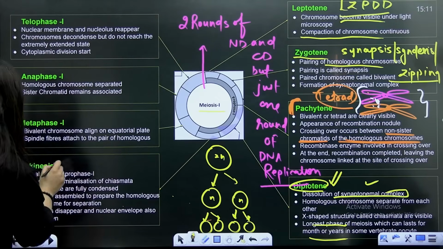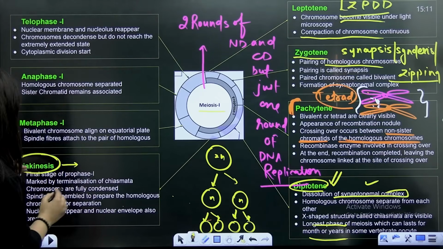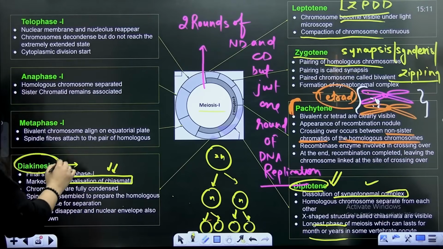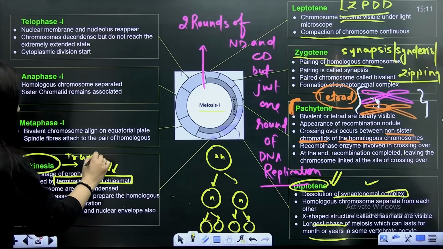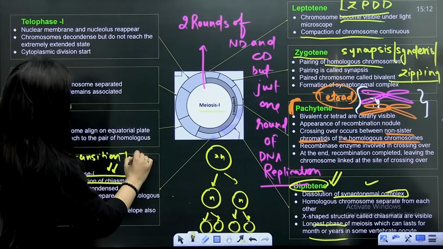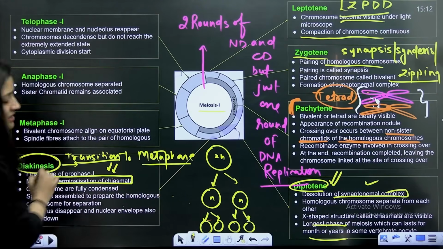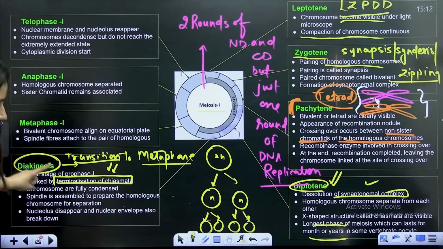After it, there will be diakinesis. So here the terminalization of chiasmata is the particular feature. It is the final stage of prophase 1, and it marks the transition to metaphase. That's what we have to keep in our mind: it marks the transition to what? It marks the transition to metaphase.